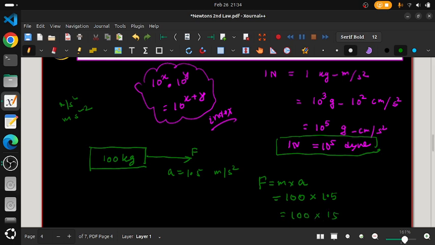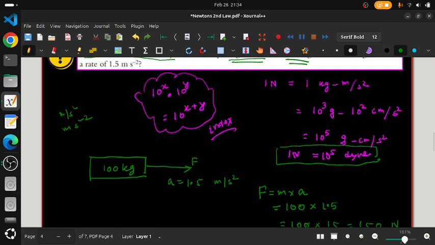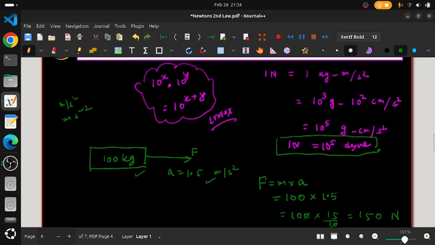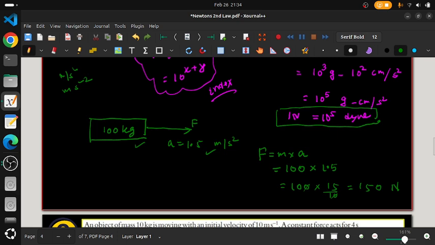100 into 15 by 10, and here 10 will cancel, so you will get 150. What is the unit? Newton, right? Why am I taking Newton? Because all the units we have, kg, meter per second square, are all SI units, right? That's why we are taking it as Newton. So it was a very simple problem.